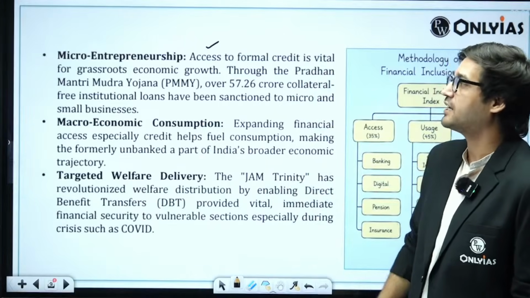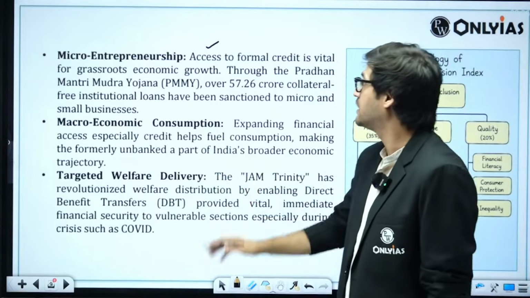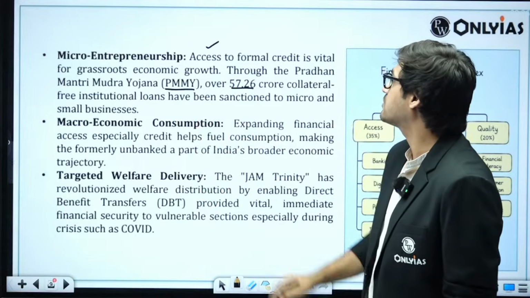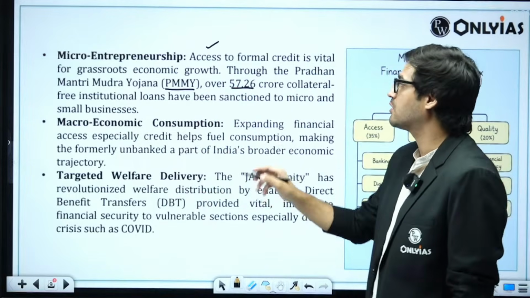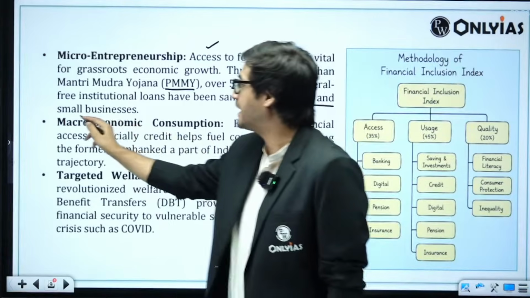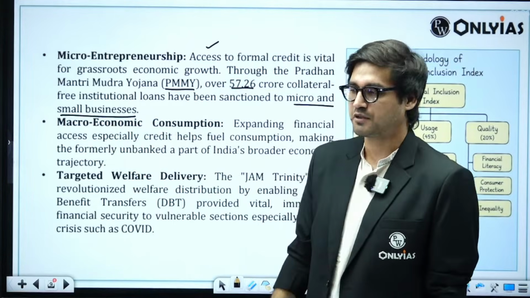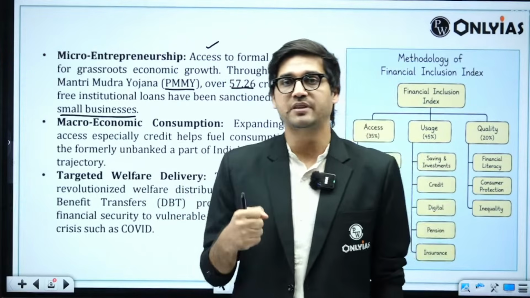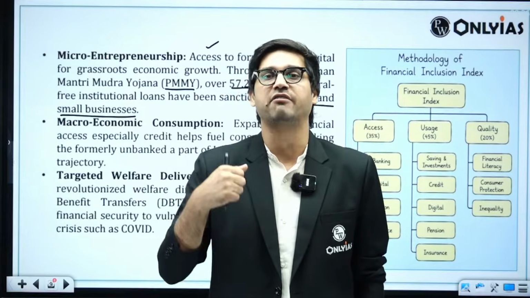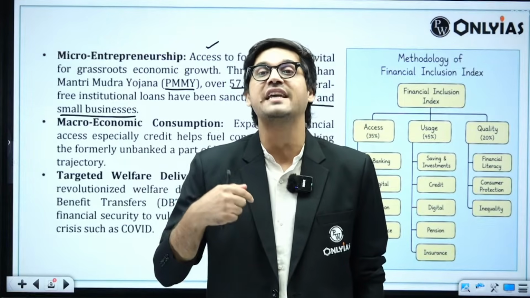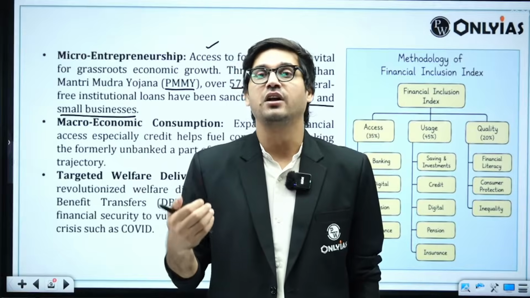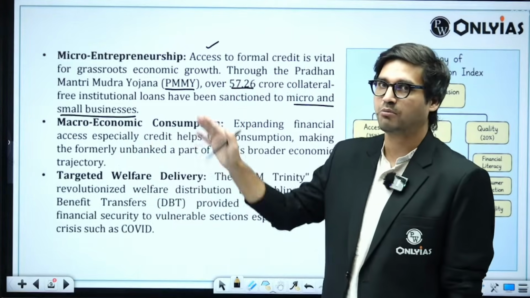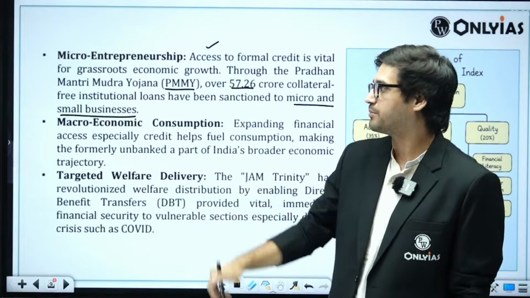Access to formal credit is vital for grassroots economic growth. Through the Pradhan Mantri Mudra Yojana, over 57.26 crore collateral-free institutional loans have been sanctioned to micro and small businesses, which means that if you want to foster growth and development in this country, you will have to tap the animal spirit of the people who have business ideas and want to create businesses, and they need access to formal finance. In the absence of access to formal finance, this is not going to happen in this country.